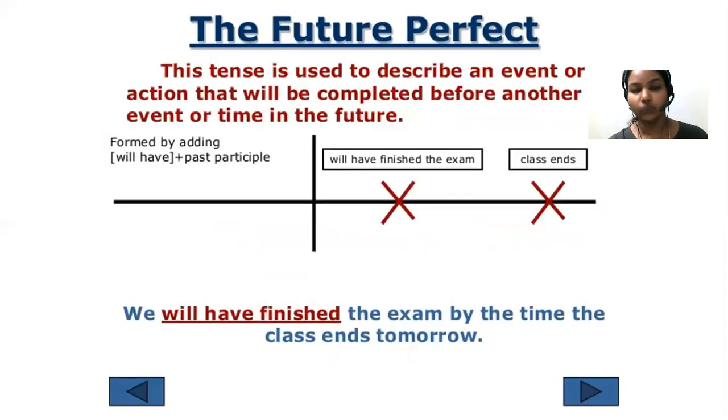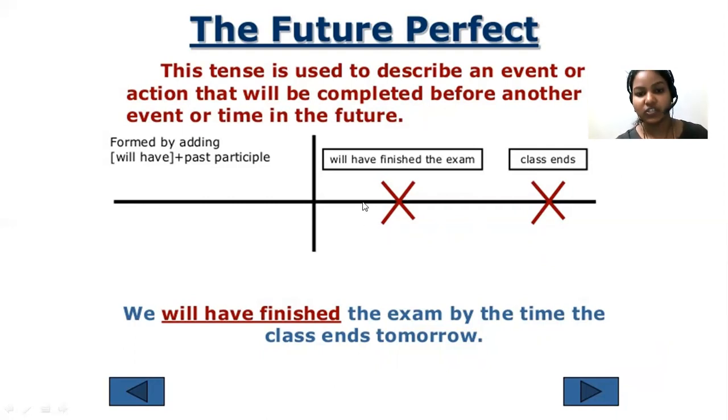Now let's move on to future perfect tense. Here it is just opposite to past perfect tense. In past perfect tense, two actions happened in past, isn't it? In future perfect tense, two actions are going to happen in future. We will have finished the exam by the time the class ends tomorrow.